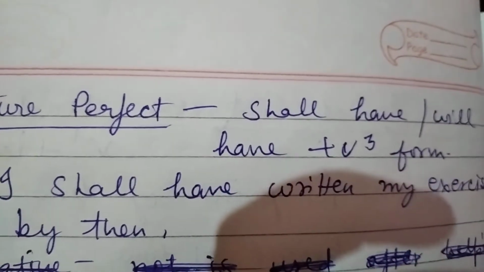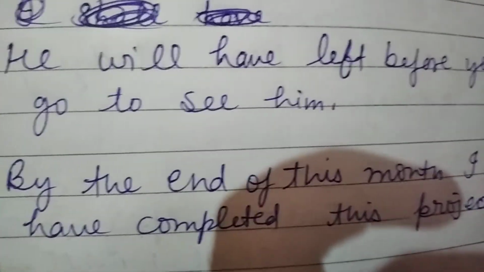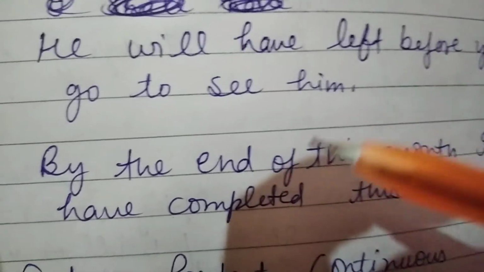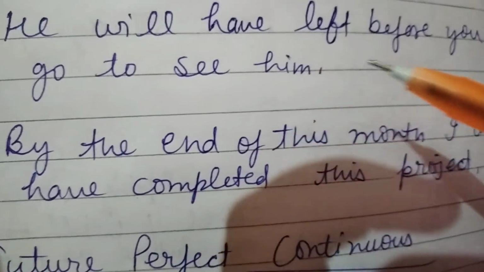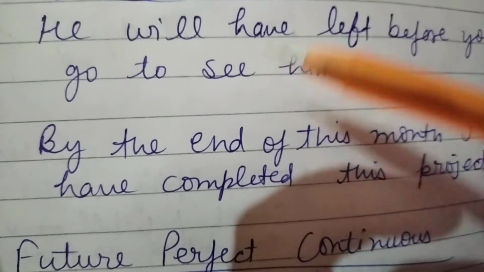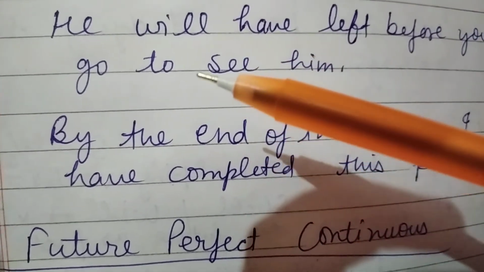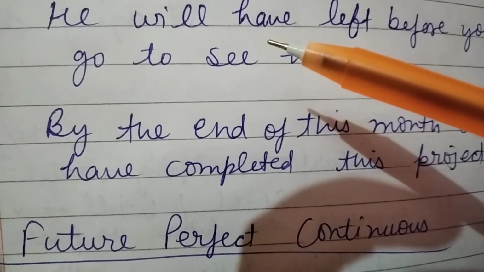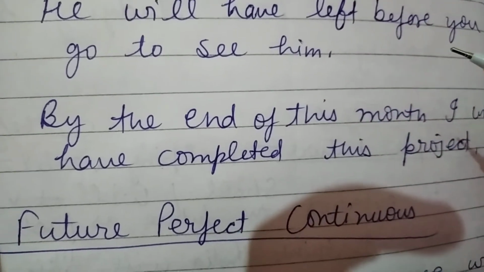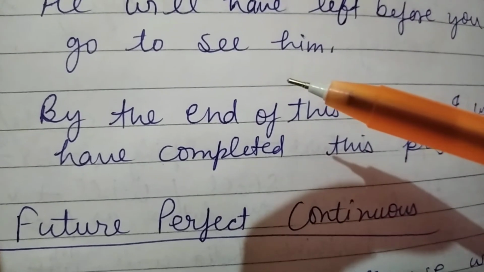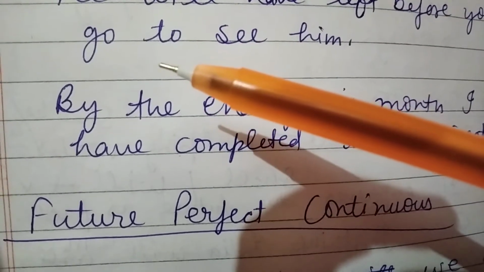I shall have written my exercises by then. So it again has a time period, and I will have completed my work by tomorrow, and he will have left before you go to see him. This is about two actions at one place. So for the action that has been taken before, we use will have with the verb's third form, and for the action that is supposed to be taken later, we will use the first form of the verb.